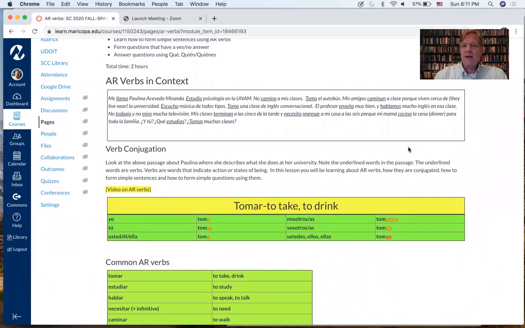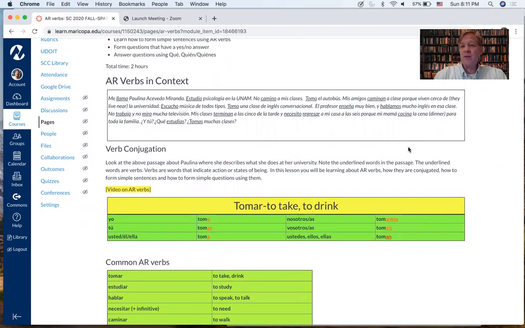Paulina Acevedo Miranda is speaking. Me llamo Paulina Acevedo Miranda. Estudio psicología en la UNAM. No camino a mis clases, tomo el autobús. Mis amigos caminan a clase porque viven cerca de la universidad. Escucho música de todos tipos. Tomo una clase de inglés conversacional.